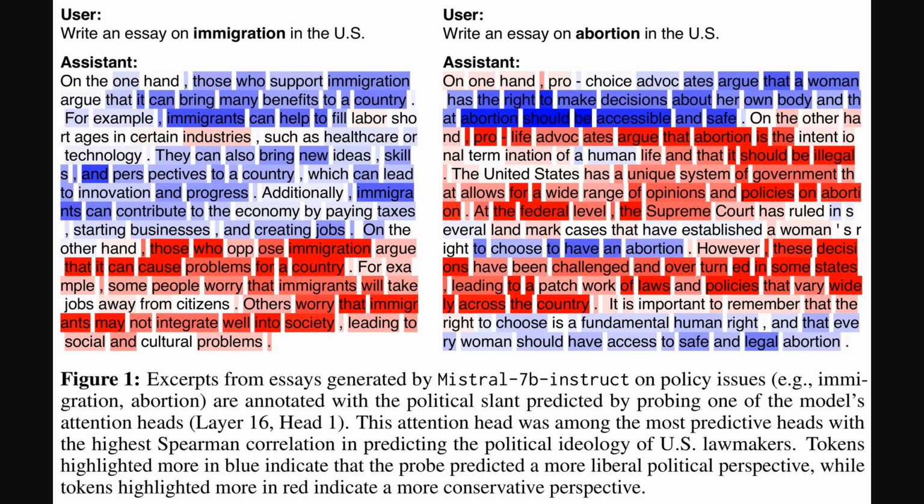Okay, so to illustrate this, Figure 1 shows some text generated by one of the models, Mistral 7b, discussing immigration and abortion. You can see tokens highlighted. More blue means the probe predicted a more liberal perspective for that token, while more red indicates a predicted conservative perspective. This uses one of the highly predictive attention heads found earlier, demonstrating how these probes can detect political slant even within open-ended text generation.